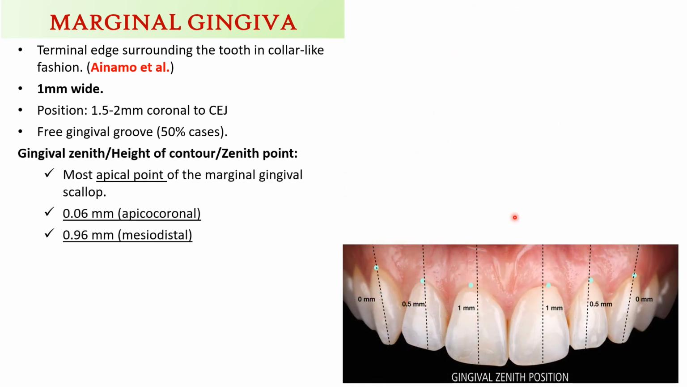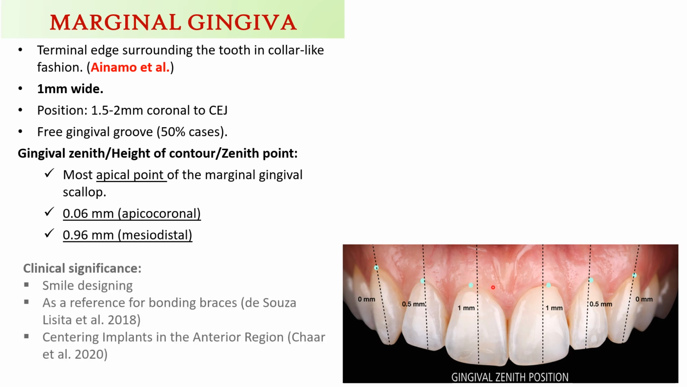Gingival zenith, or height of contour, or zenith point. It's the most apical point of the marginal gingival scallop. The gingiva is scalloped, that is contoured, and the most apical portion of this contour is the gingival zenith. It is about 0.06 mm in the apico-coronal direction and 0.96 mm in the mesiodistal direction.